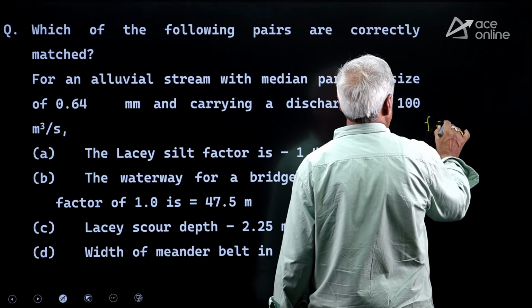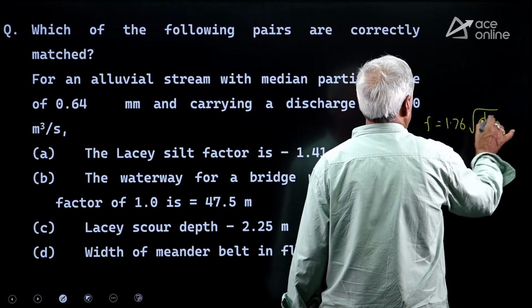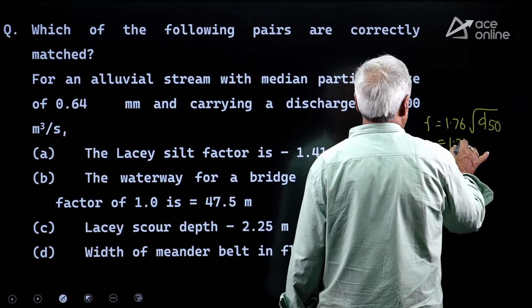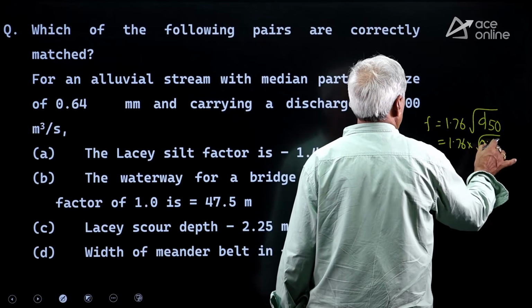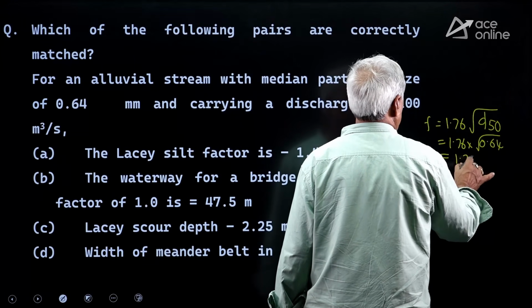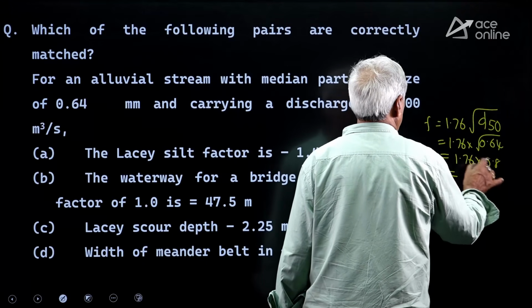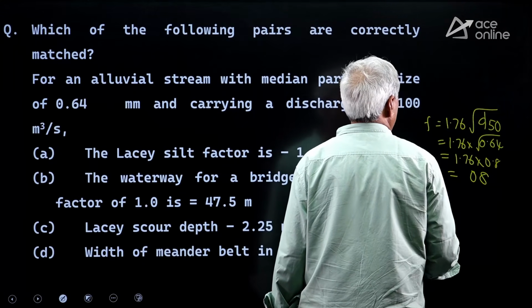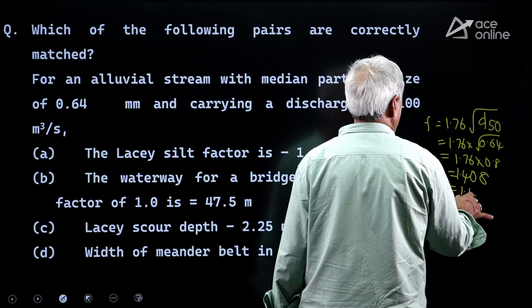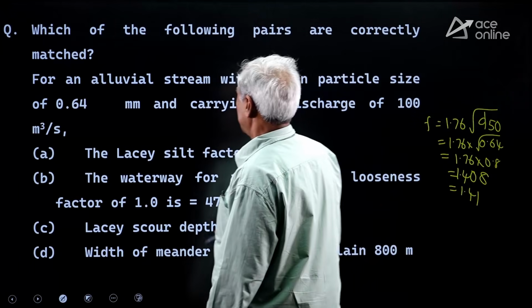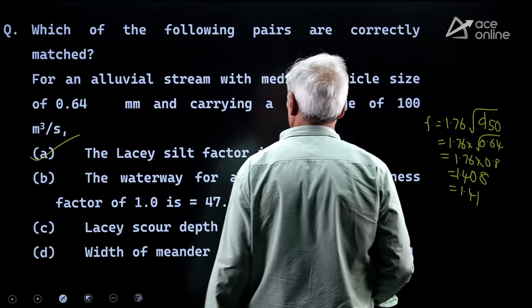So f is equal to 1.76 square root of d50, 1.76 into root of 0.64, 1.76 into 0.8, so we will get 1.41. Yes, Lacey's silt factor 1.41 is correct.